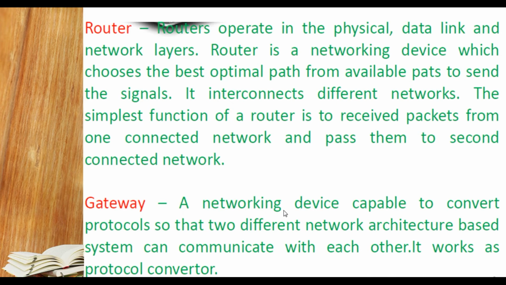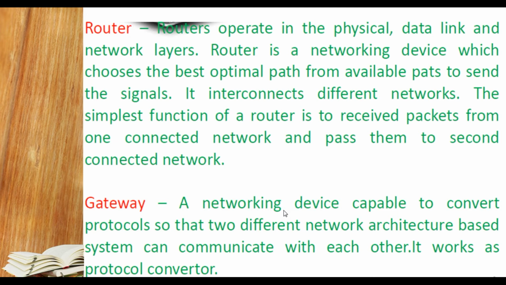Now the next one, router. A router actually operates in the physical, data link and network layers, okay friend. As the name suggests, the router decides the route, so it is also a network device which operates on the physical, data link and network layers. So there are three types of layers used in the OSI model. OSI model means Open System Interconnection, which is a terminology used in networking.